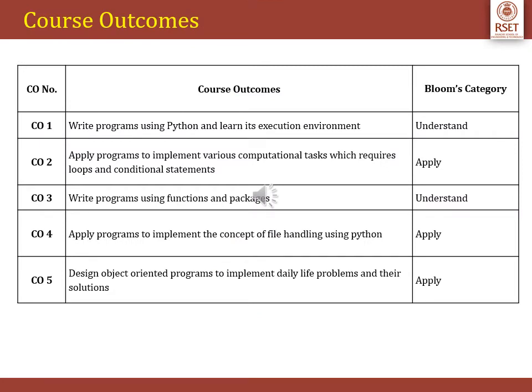The first course outcome says you have to write programs using Python and learn its execution environment. The second outcome is you have to apply programs to implement various computational tasks which require loops and conditional statements. The third course outcome is to write programs using functions and packages. The fourth outcome is to apply programs to implement the concept of file handling using Python. And the fifth course outcome is to design object-oriented programs to implement daily life problems and their solutions.